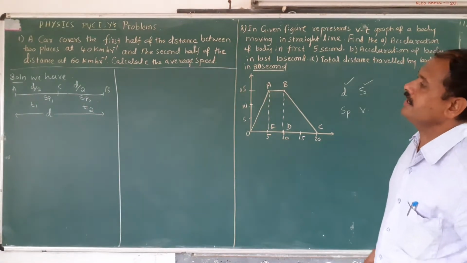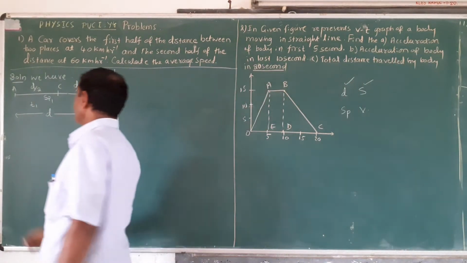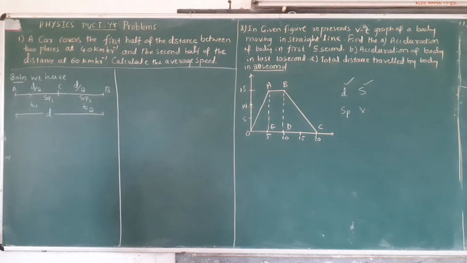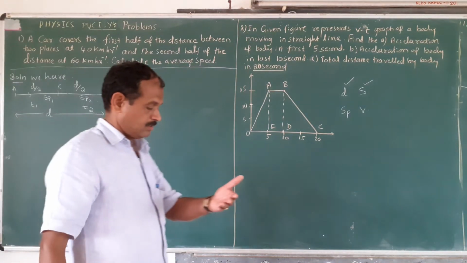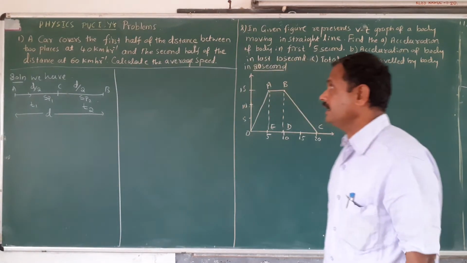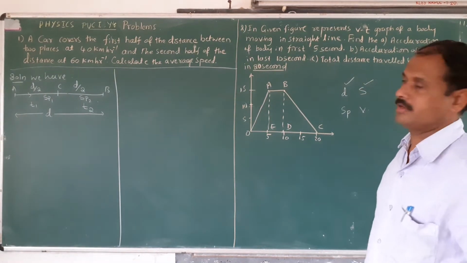Total distance is D. For the first half of the distance, the particle or that car moves with a velocity of 40 kilometer per hour.